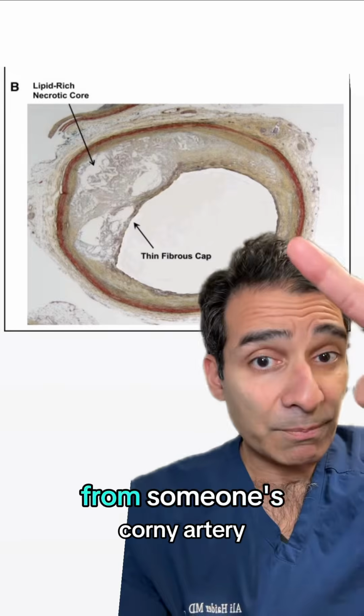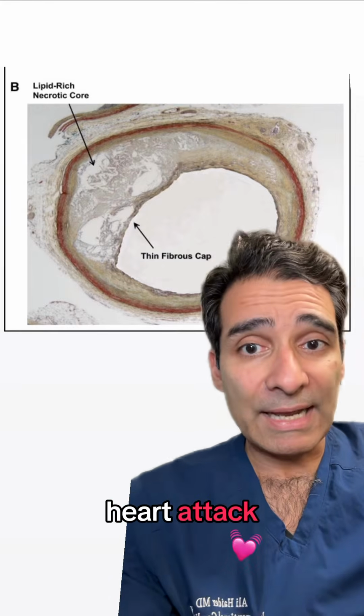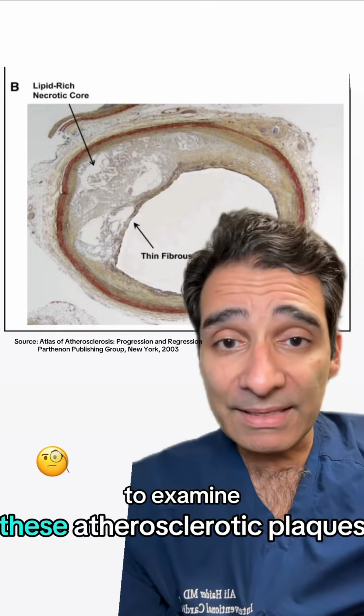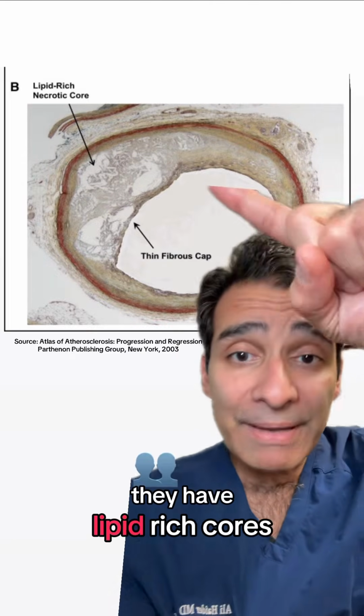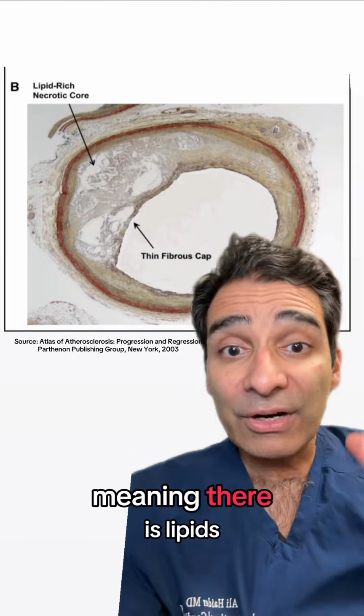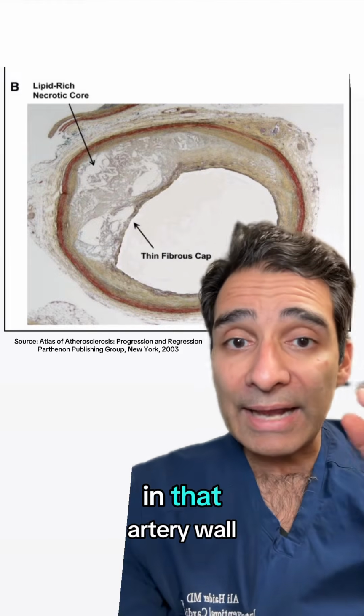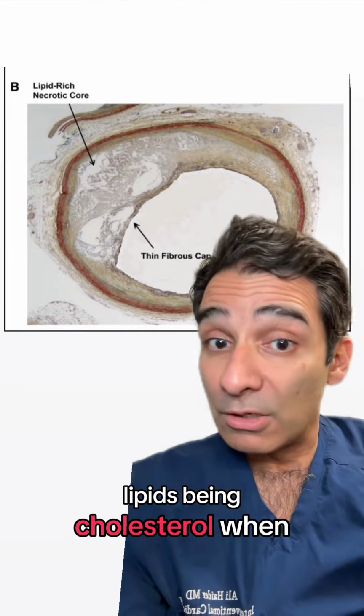Now here's a cross-section from someone's coronary artery who died of a heart attack, and we are able to examine these atherosclerotic plaques. And what do we notice in patients with heart attacks? They have lipid-rich cores, meaning there are lipids in that artery wall, lipids being cholesterol.